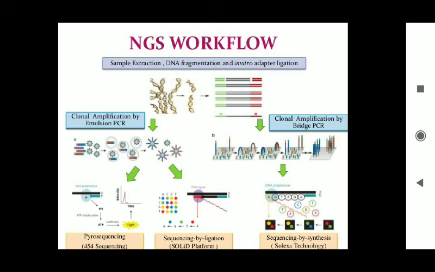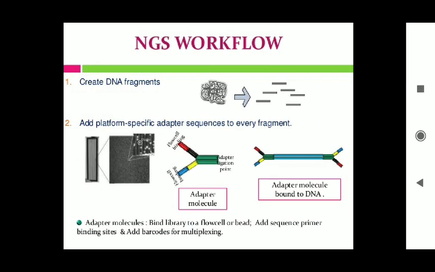Then sequencing, which means the DNA is sequenced using one of several different approaches. So I'll discuss in detail only four following methods: Illumina, which is called Solexa sequencing, then 454 pyrosequencing, then Ion Torrent sequencing, and the last one, the SOLiD platform or SOLiD sequencing method. Okay, so we'll go one by one.